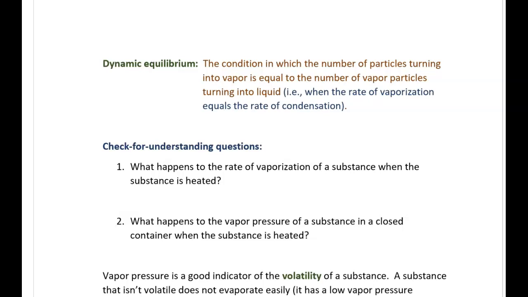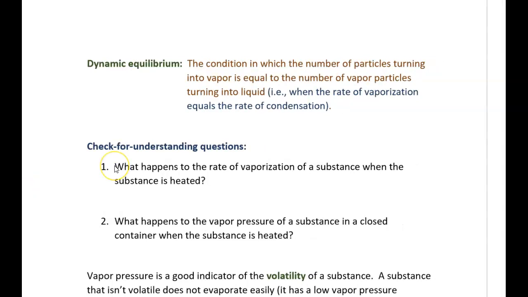To say that vapor particles are turning into liquid really means that the particles of the substance are starting to experience attractions to other nearby particles. When those attractions are of sufficient strength, particles are no longer able to move around freely from each other. They will start to flow past each other, but still stay within a definite volume. That's the liquid state. Let me draw a diagram of what this idea about dynamic equilibrium is all about.